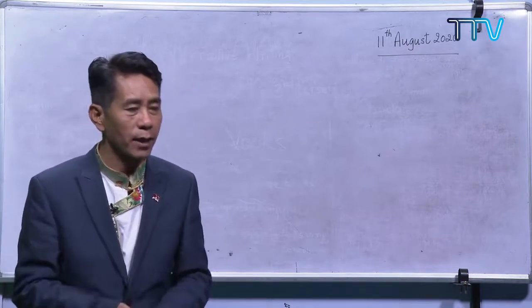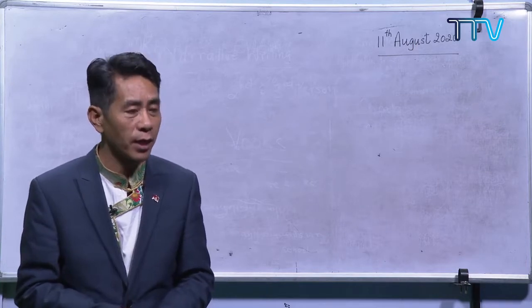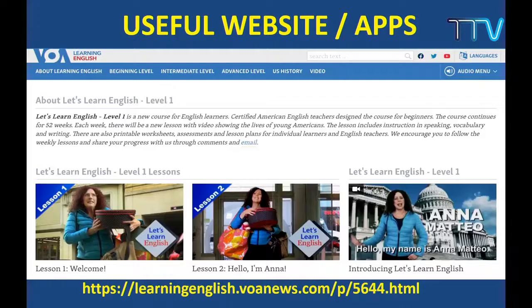So we have one BBC site where we talk about English learning. Likewise, we have Voice of America. They also have different kinds of lessons. If you are interested in American English, then you can visit this, and if you are interested in British English, then you use the BBC website. Now these are some of the websites.